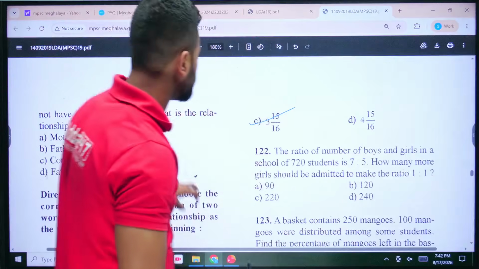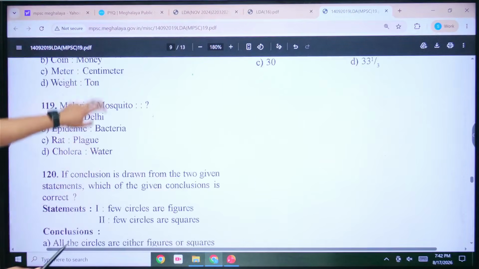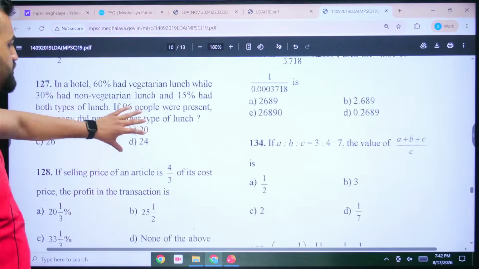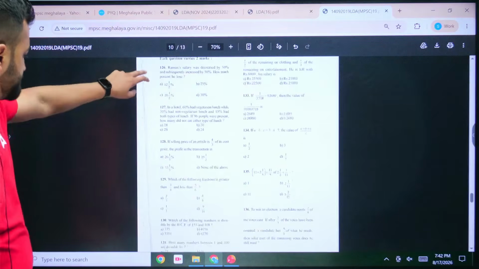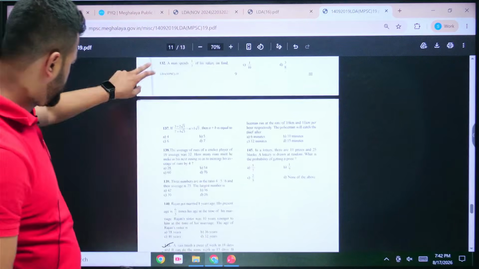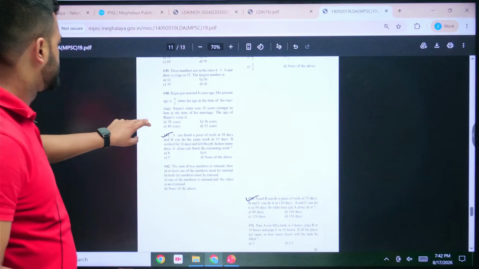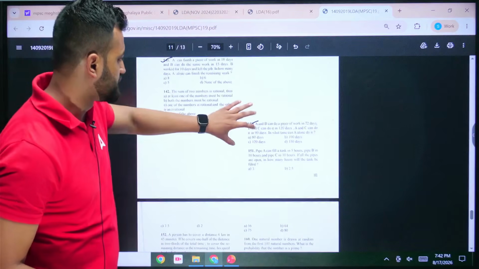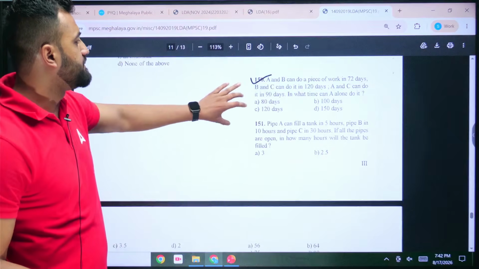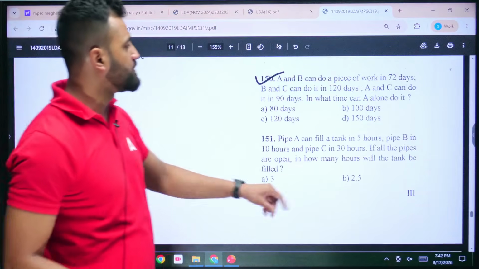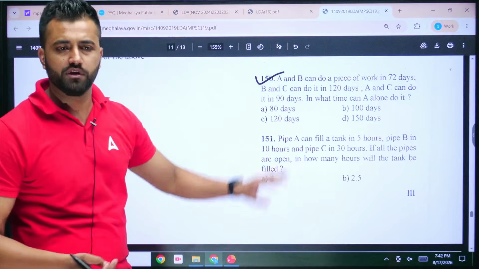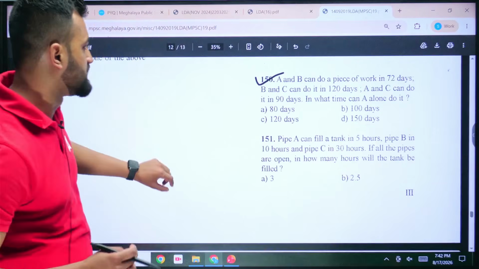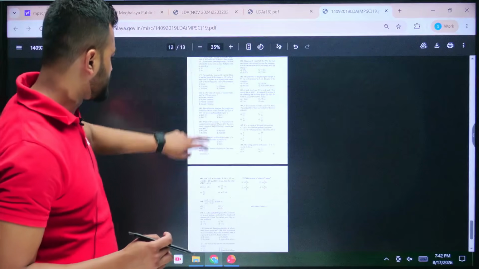Let's see another question. In the same paper, 2 more times the same type of question was asked. See this one. A and B can do a piece of work. Here A and B are working together, okay? We'll come to this question, but before that, let's solve simple questions like we have just solved, and then we'll come to this question also.